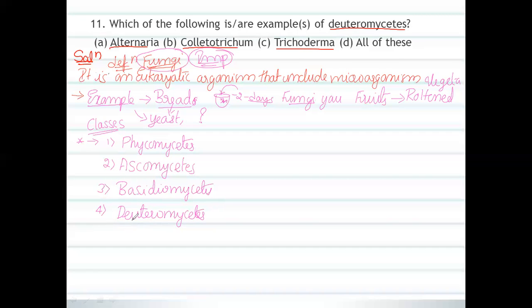In the five kingdom classification, fungi is one of the kingdoms, in which eukaryotic organisms include microorganisms. There are four different classes, made based on their characters: Phycomycetes, Ascomycetes, Basidiomycetes, and Deuteromycetes. So here, Alternaria, Colletotrichum, and Trichoderma are the best examples of Deuteromycetes.